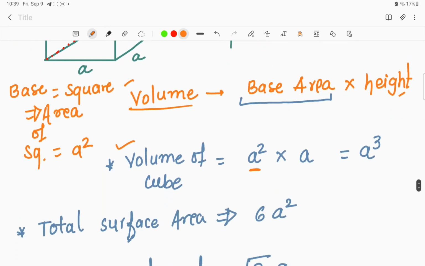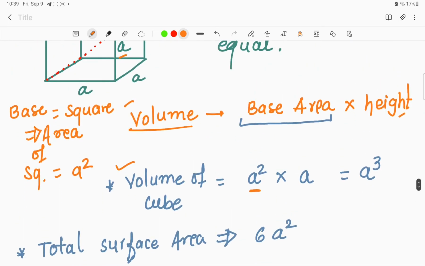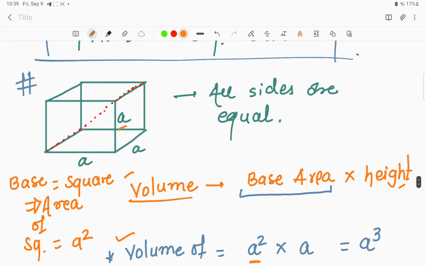Next, total surface area. Now what is the total surface area? Look at the cube, how many surfaces do you find? If we check, we find that there are a complete 6 surfaces. How come? Look at the figure again: the above portion has one square, the last one, the lateral 2, upwards and downwards.